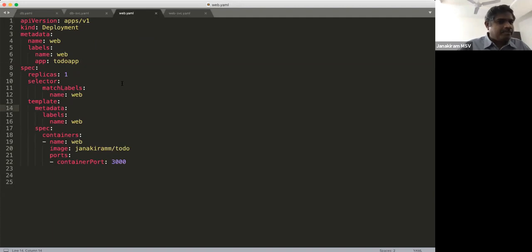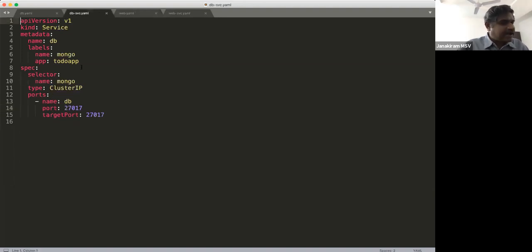So to make the web application talk to MongoDB, I need to set up a bridge, or rather a service discovery. Now that happens through what is called as a service in the context of Kubernetes. So typically when you package container as a pod and deploy it, they are not exposed, or they're not really reachable. Other pods cannot communicate with this pod so easily.